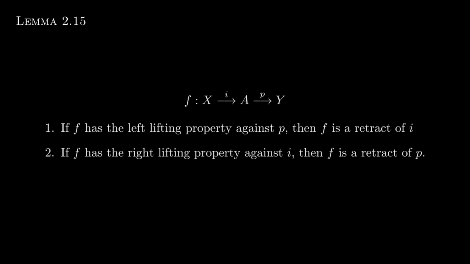Our next lemma is sometimes referred to as the retract argument. So if we have a composite morphism and the entire map F has the left lifting property against the second map P, then F is a retract of the first map I. Dually, if F has the right lifting property against the first map I, then F is a retract of the second map P. We will prove number 2, the other case is dual.